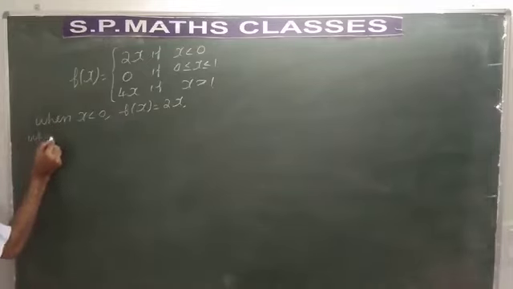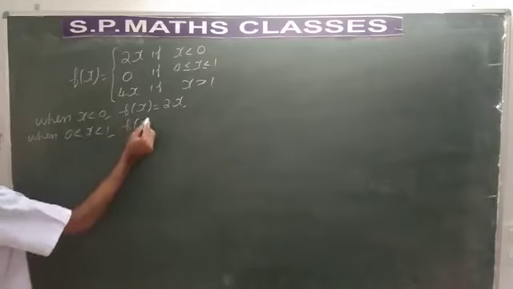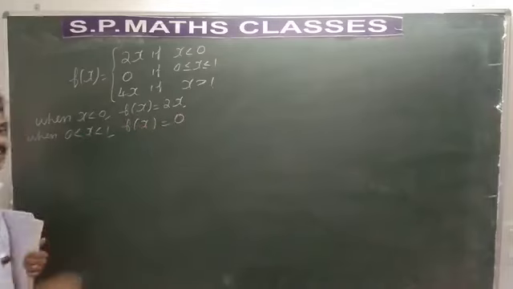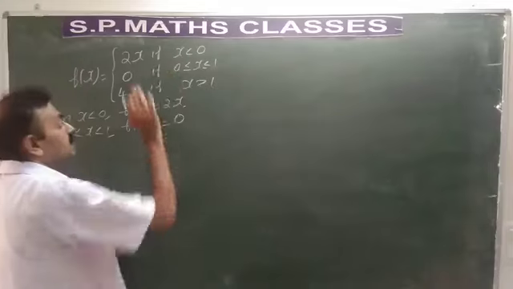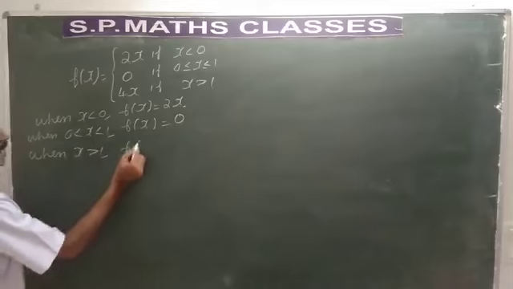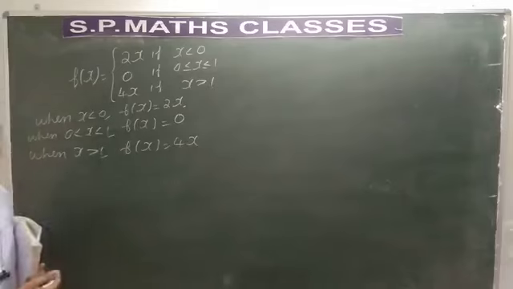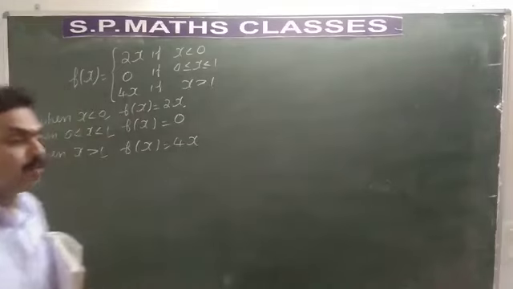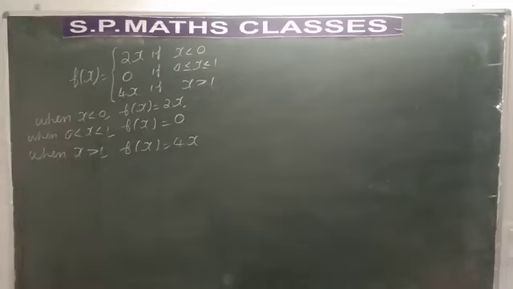When 0 less than x less than 1, what is f of x? It is 0. 0 is a constant function. For all values between 0 and 1, it is said to be continuous because f of x is defined as 0. I write next. When x is greater than 1, f of x will be equal to 4x. You know, 4x is a linear polynomial. Every polynomial function is continuous. For all values greater than 1, it is said to be continuous.